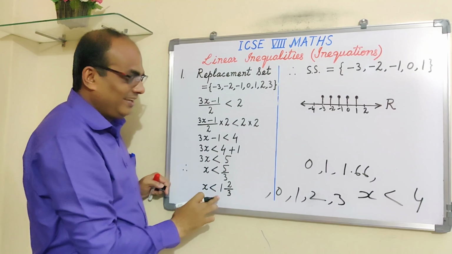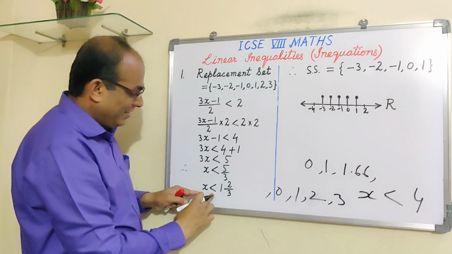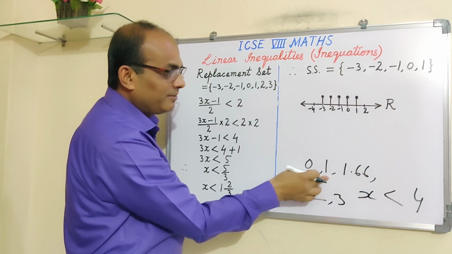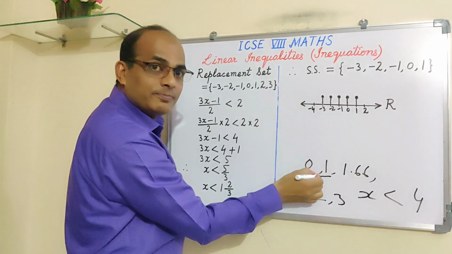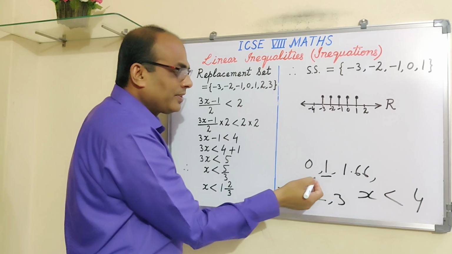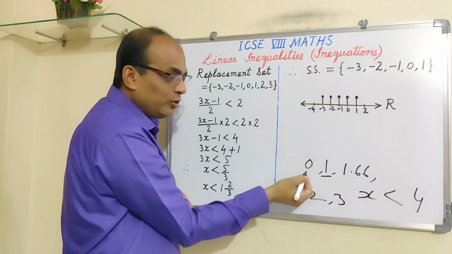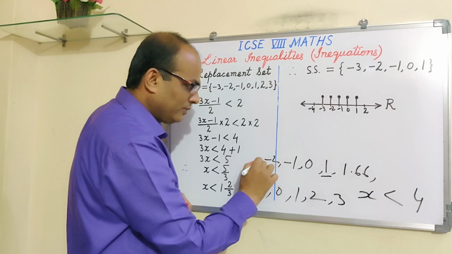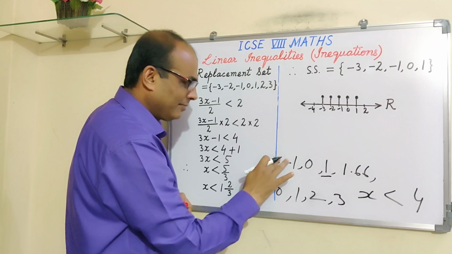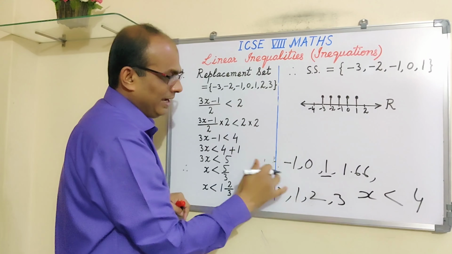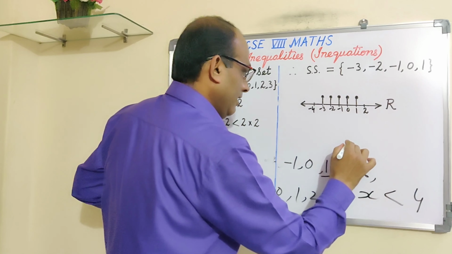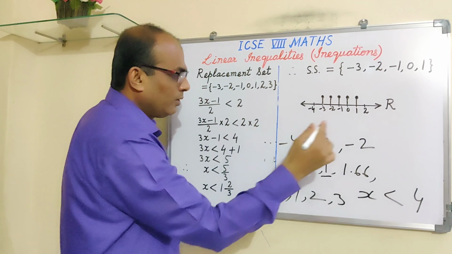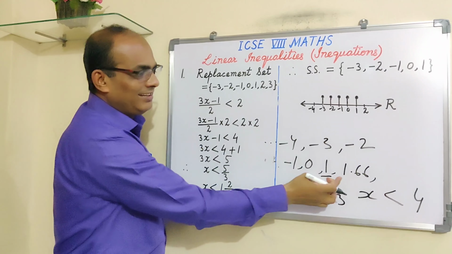So in our case, x is less than 1.6 means the immediate number less than 1.6 is 1. Then before that 0. Then before that minus 1. Before that minus 2. Let me write here: minus 1, then we have minus 2, then minus 3, then minus 4, like that. All these values are less than 1.6.